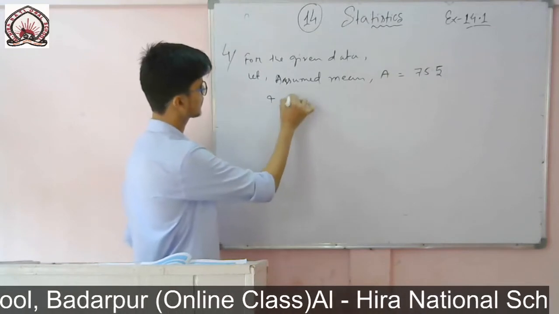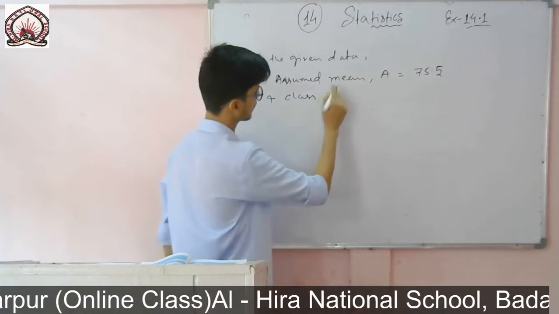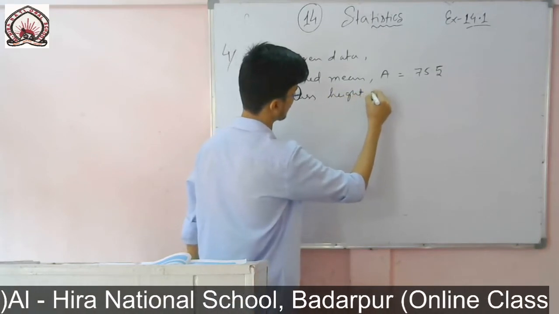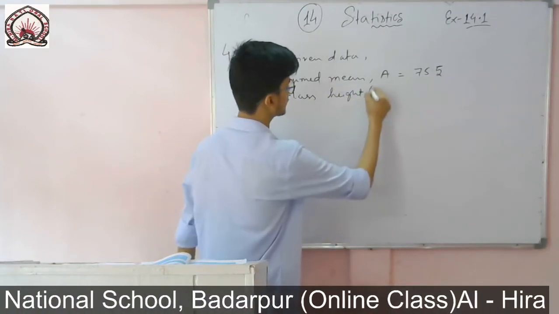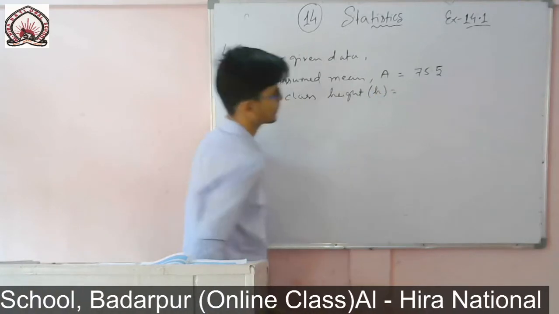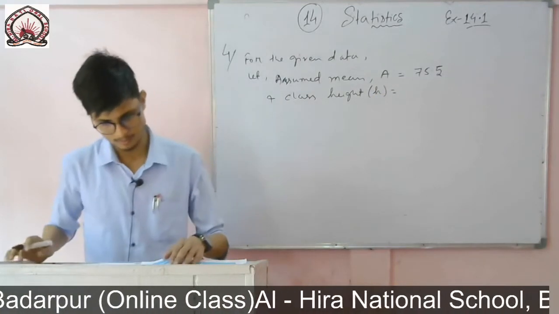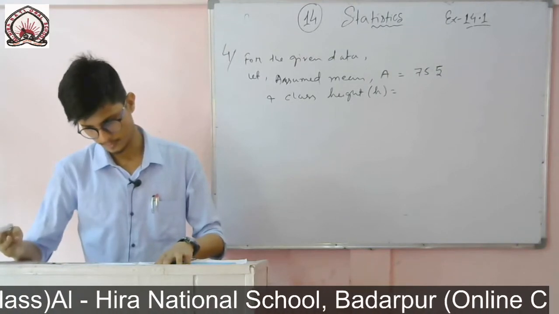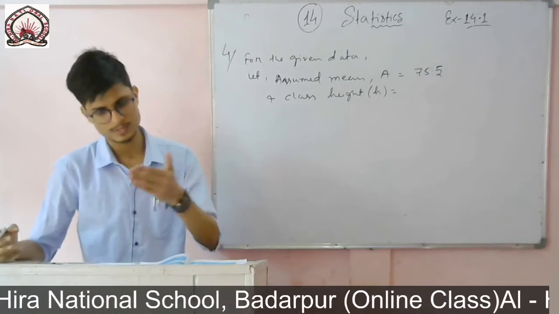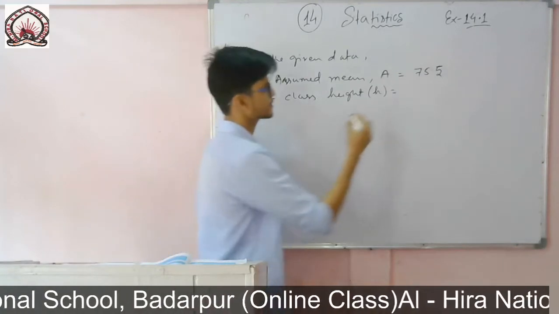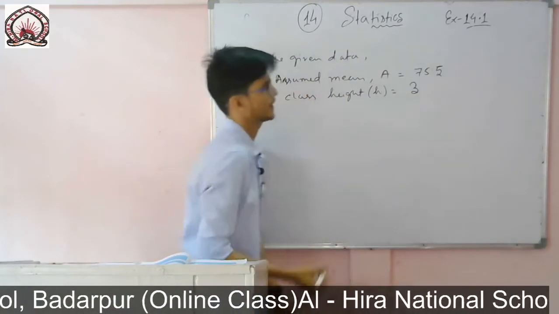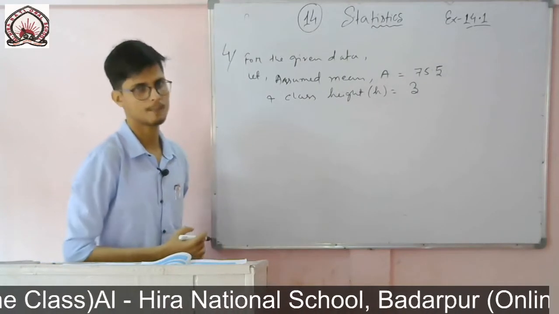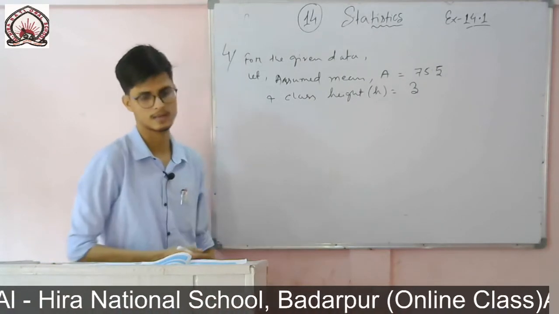And the class height, so we need to find the class height, that is the value of h. You see in the table it is 5 6 7 8, that means 3. Between this class interval you will find the height difference, it is 3, and it is this upper one minus lower one, upper limit minus lower limit, that is the class height.